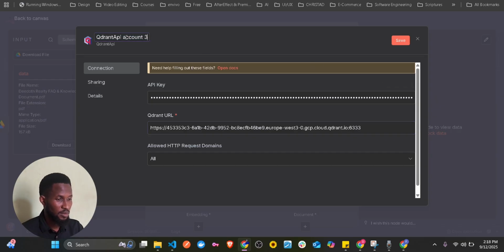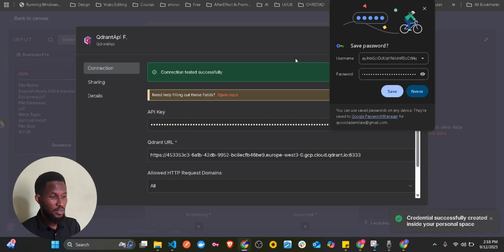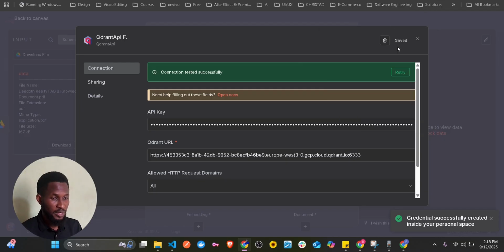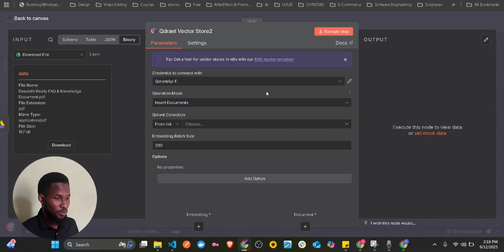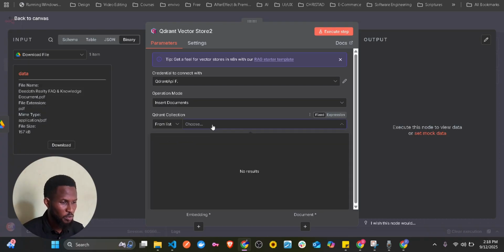You can just change your name. Save it. Once you save it, yes, you're connected, and this is it. Now that you're connected, what you need to do is choose a collection. A collection is like a table, a specific one for this project, for this specific knowledge base that we want to create.